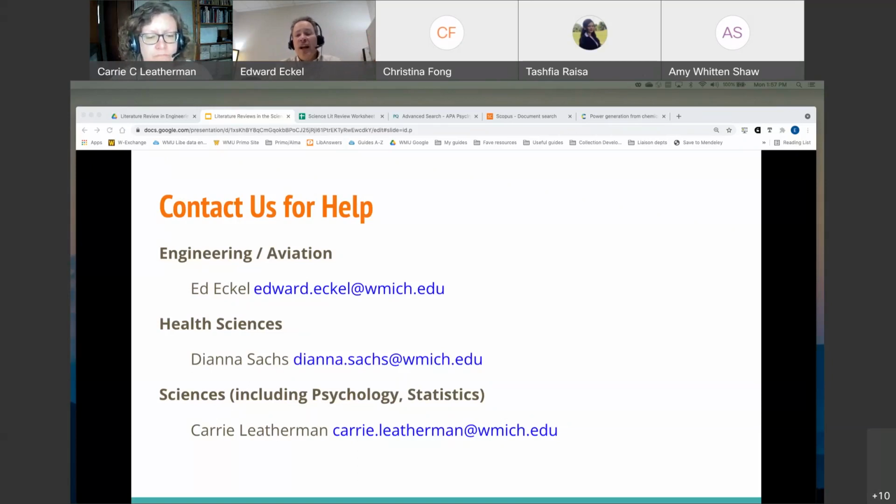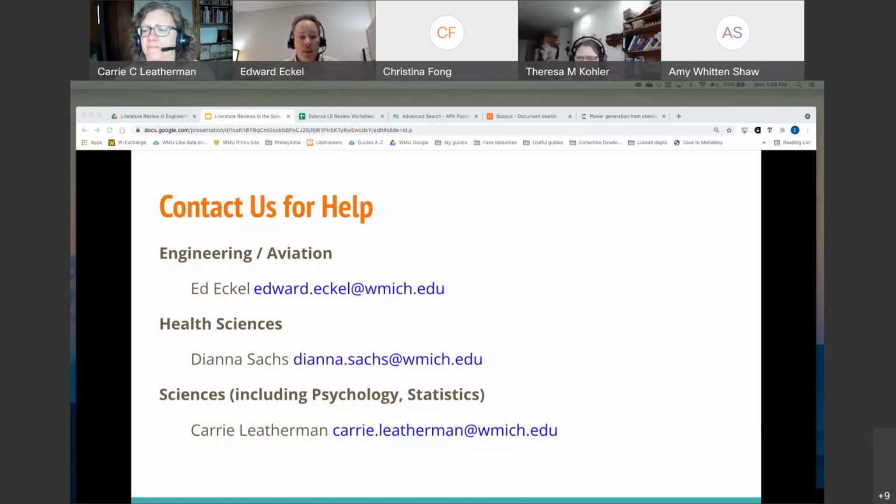We can find additional contact names for you if you're outside these fields. Feel free to contact us for help or questions based on what we've talked about today, or if you need help getting your literature review set up. And if you are in areas other than the sciences, let us know and we can tell you who the librarian is for that area.